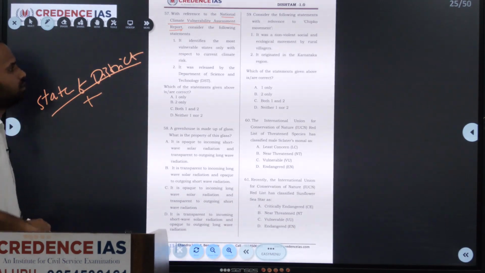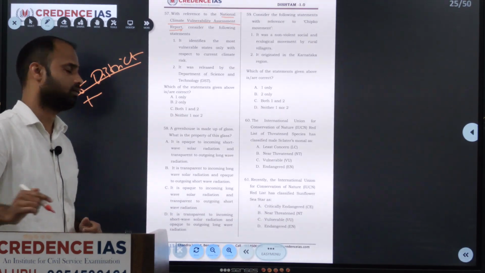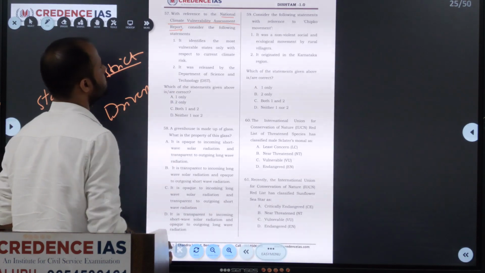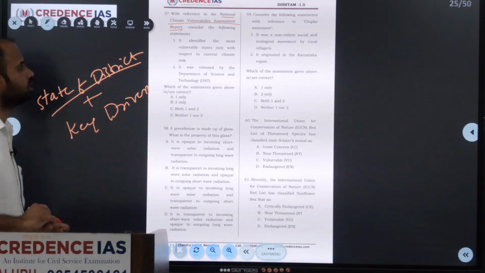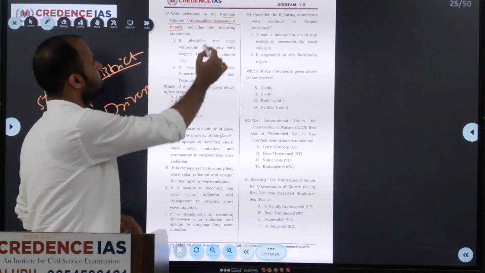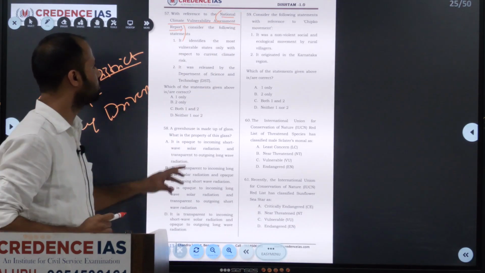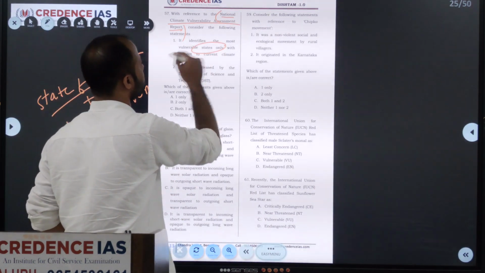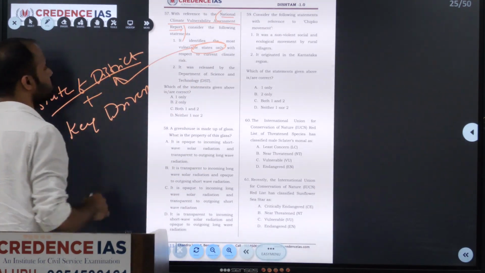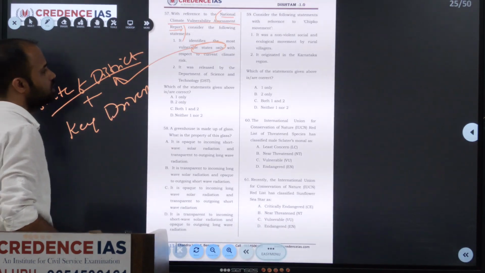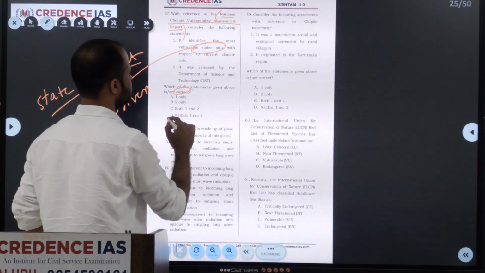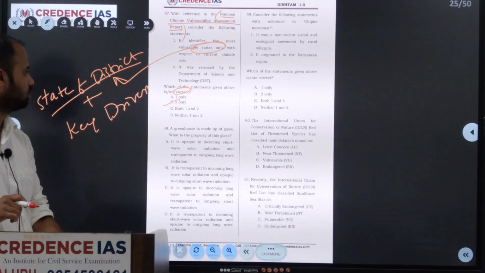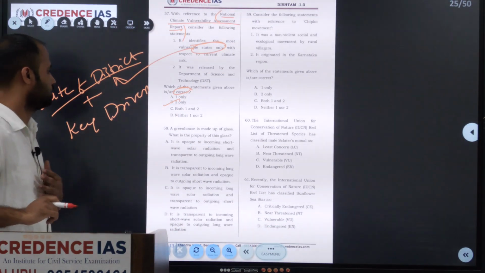Along with that, it will also identify the key drivers for this vulnerability. These are what the report contains, the National Climate Vulnerability Assessment report, which is released by the Department of Science and Technology. In the statement they have given state only, but we have seen that not only states, districts have also been included. So which is the correct answer now? The correct answer will be B, 2 only. And next one is the 58th question.